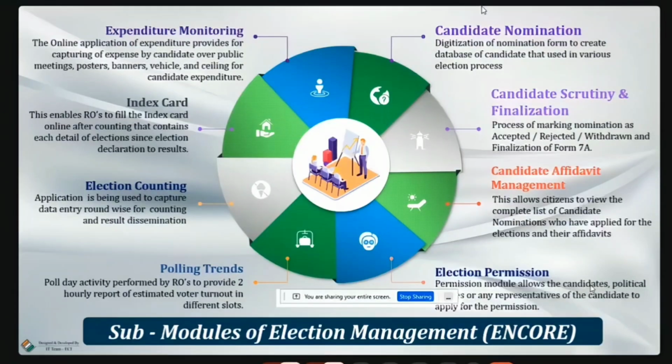Next one is the permission. The permission is also very important. Once the election is announced, all the permissions. There is a public interface for this Encore portal, which is called the Suvidha portal. Through the Suvidha portal, a candidate can do the online nomination. A candidate representative can apply for permissions. All this comes in the RO login. In the permission case, there are about 25 or 26, I think, permissions in the Encore portal, which is structured by ECI.